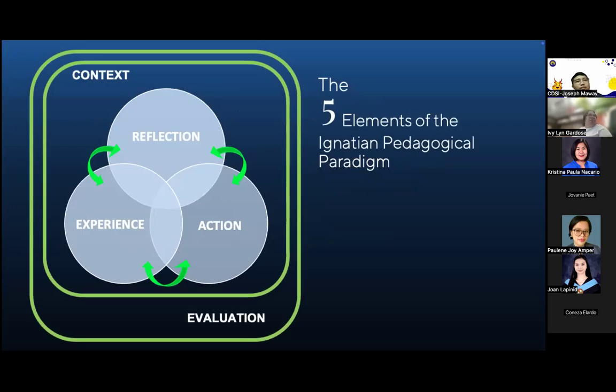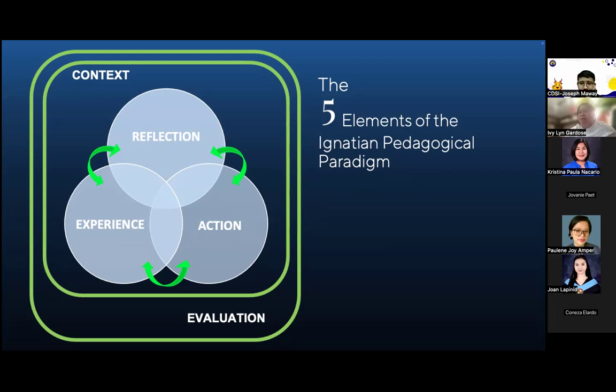Okay, so this diagram is familiar to you. This diagram shows the 5 elements of the Ignatian pedagogical paradigm. And the 2 elements that are foundational, that encompass a whole unit of instruction, are context and evaluation.